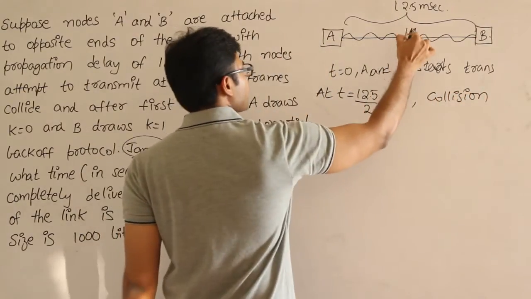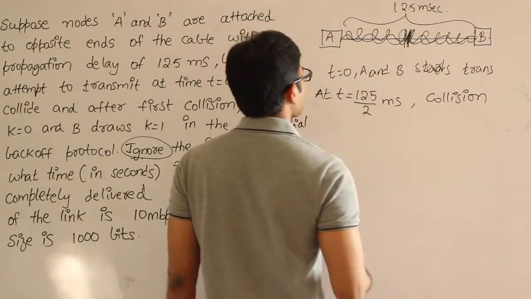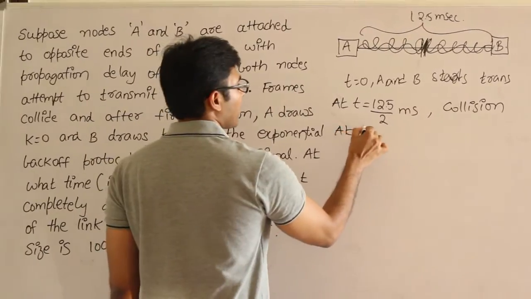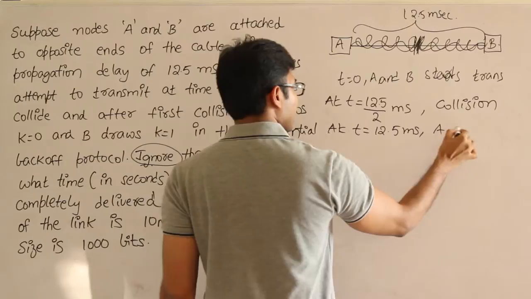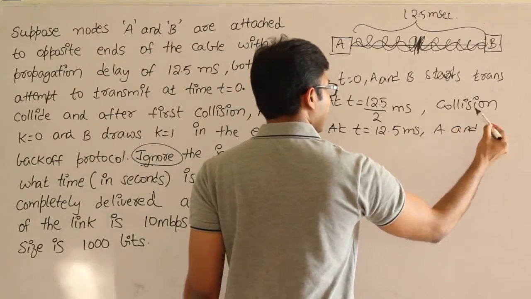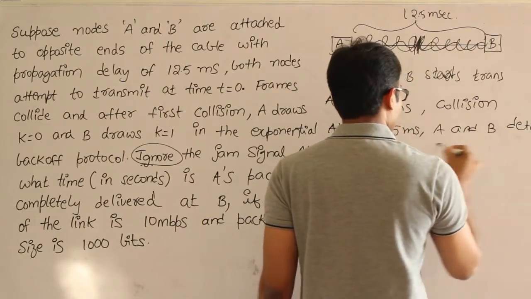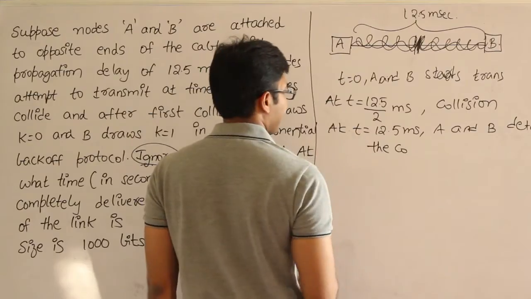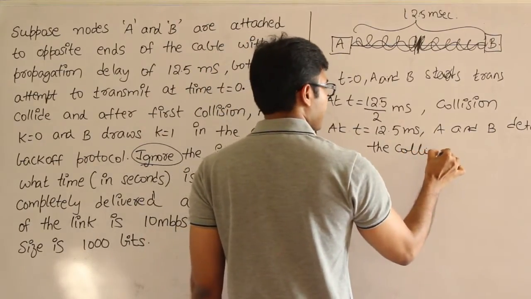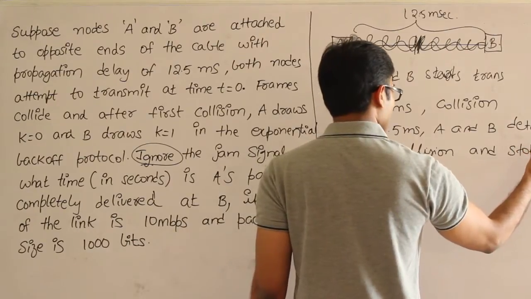Now the collision signal will come back in both the directions, isn't it? Therefore at time t equal to 12.5 milliseconds, A and B detect the collision, and stop, right?